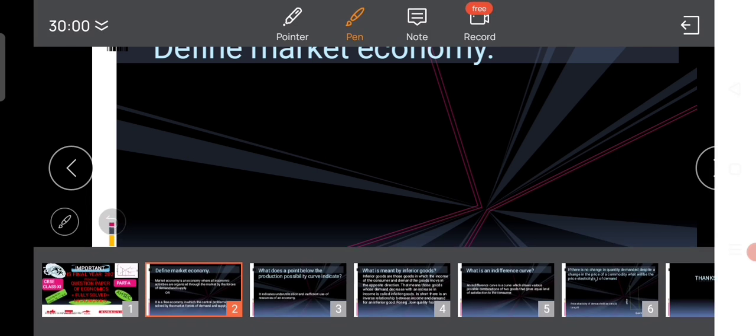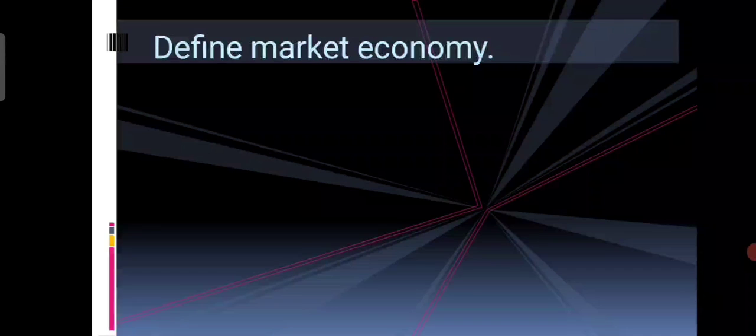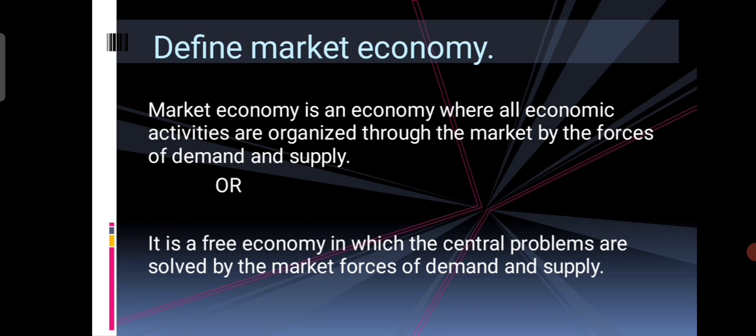So we can write the definition of market economy like that. You can write it from here. Market economy is an economy where all economic activities are organized through the market by the forces of demand and supply. Or we can say it is a free economy in which the central problems are solved by the market forces of demand and supply.